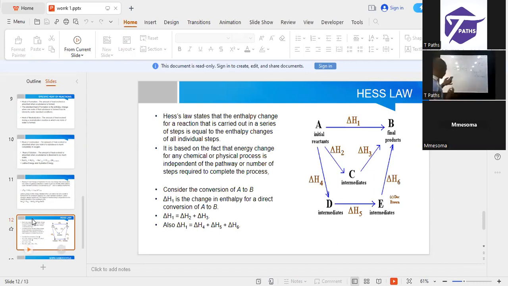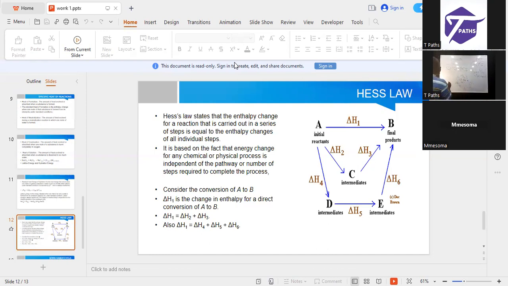Now, you can see there, consider that I have A to B. Now, A to B, A, D, E to B to C. So this is delta H1, delta H2, delta H4, delta H5, delta H6, delta H3.